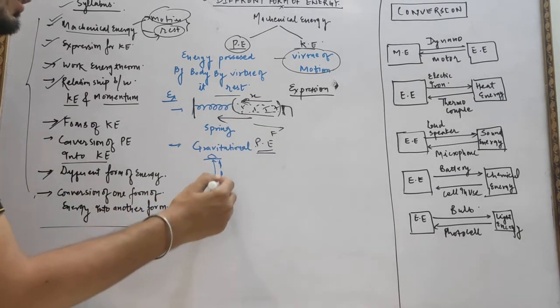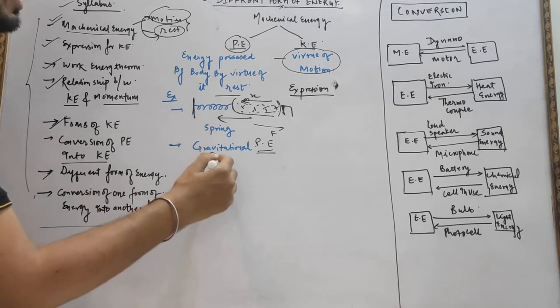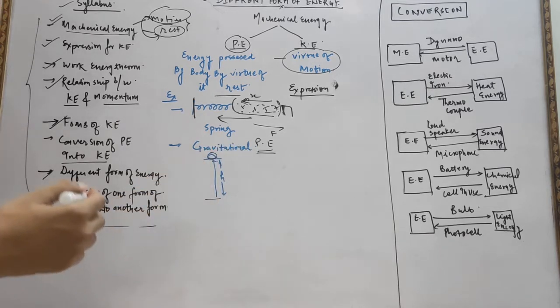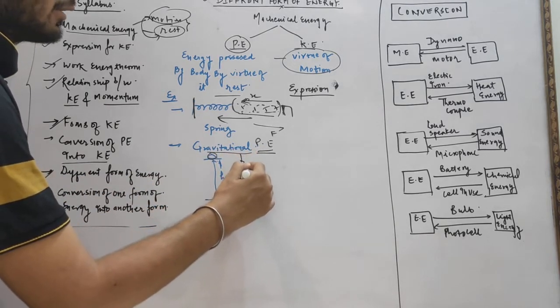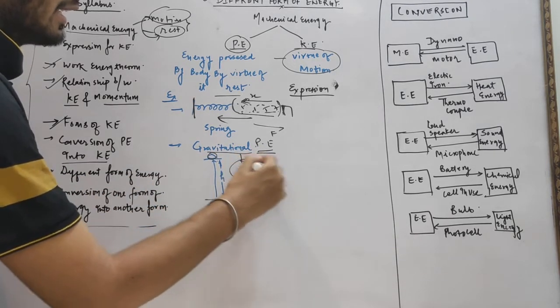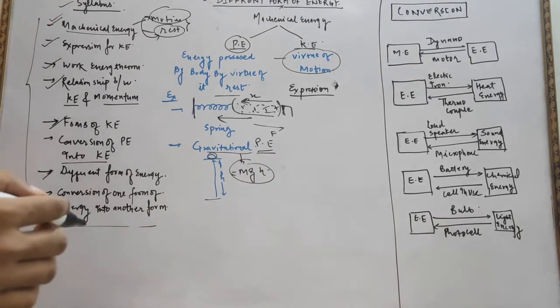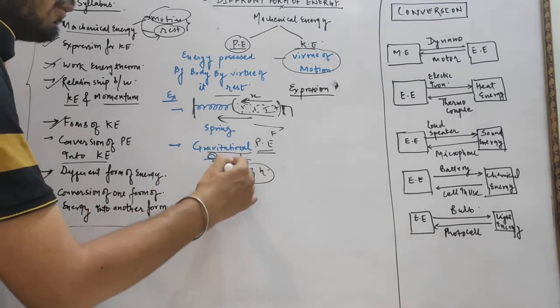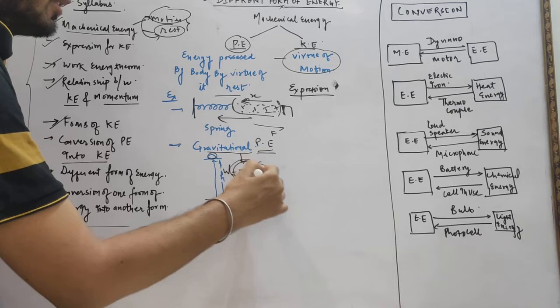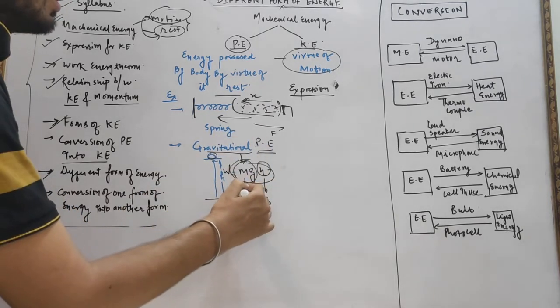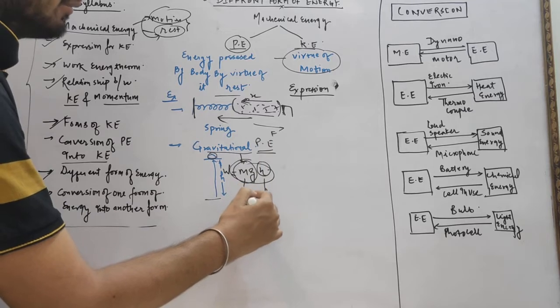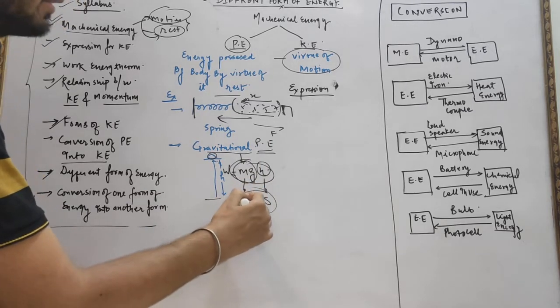Suppose a body is placed at a height h, then the energy stored by virtue of its rest is in the form of potential energy, and the expression for it is mgh, which we know very well. Energy can also be equated to work done, and work done equals force into displacement. Here displacement is the height and the force is mg, which we have already studied in the previous lecture.